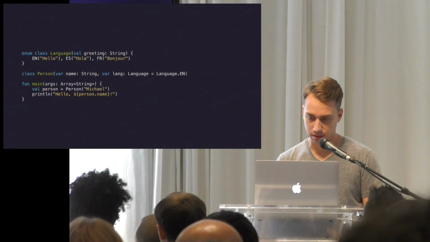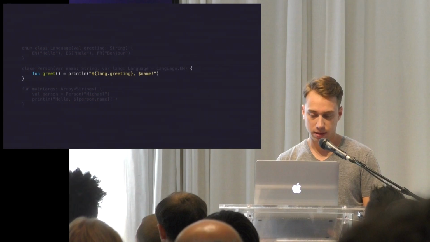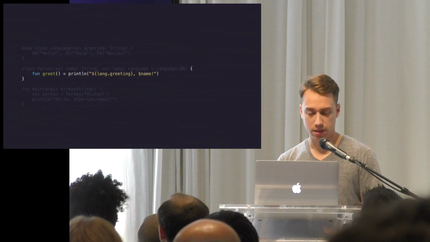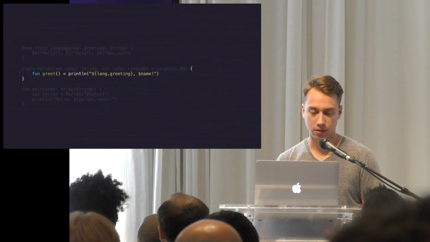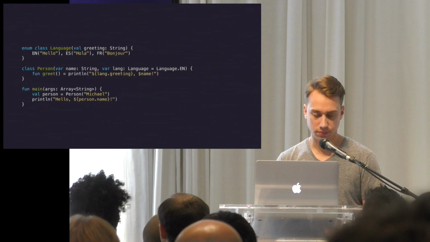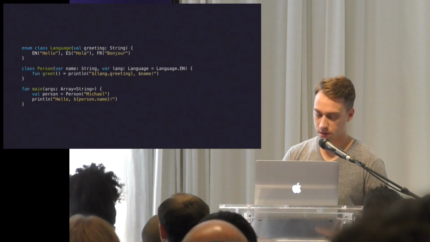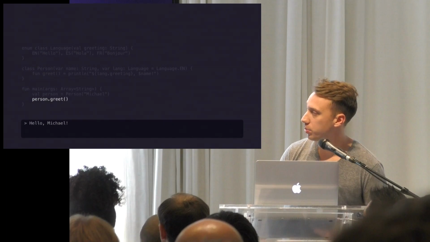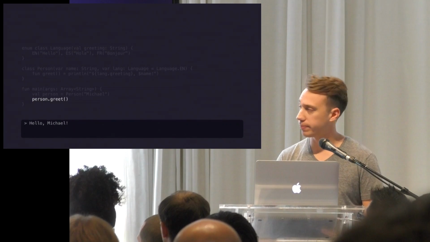So let's make this a little more object-oriented and add a function called greet to the Person class, and that just takes the language greeting and appends the name into a string. Now we can remove a line from our main function and call person.greet, and it does the same thing.